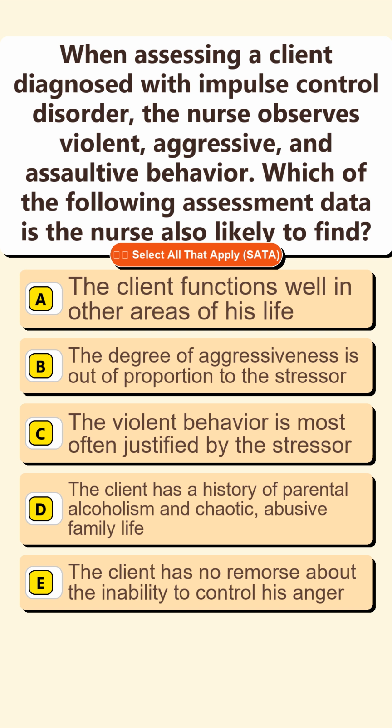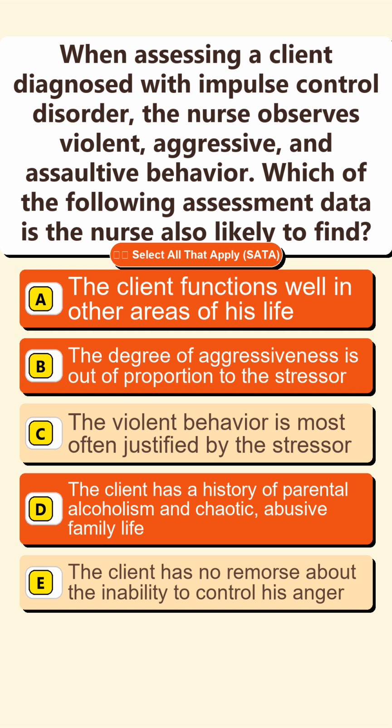Option D. The client has a history of parental alcoholism and chaotic, abusive family life. Option E. The client has no remorse about the inability to control his anger. The correct answers are options A and B and D.